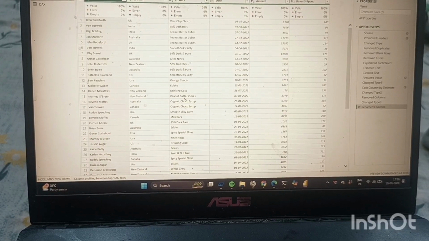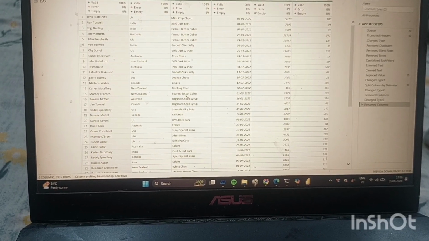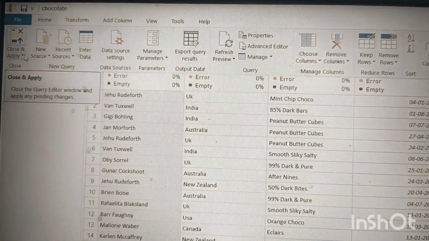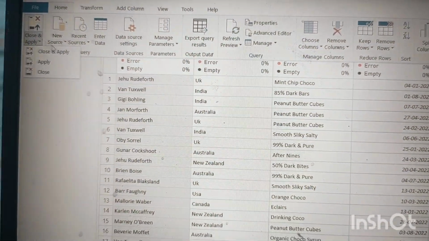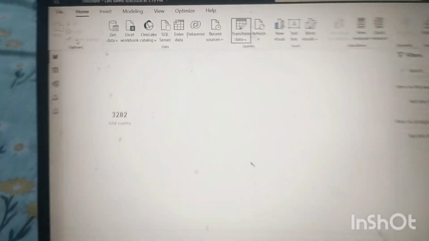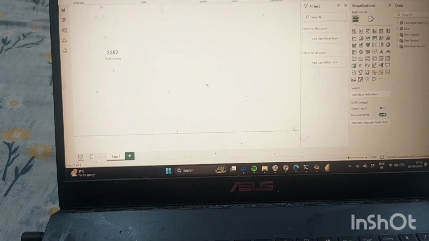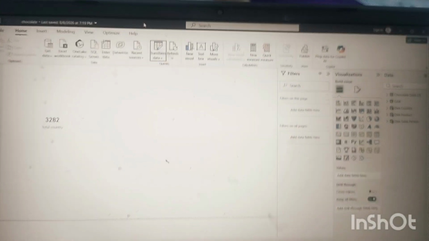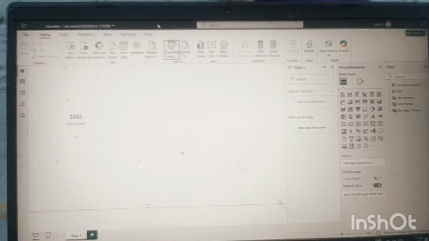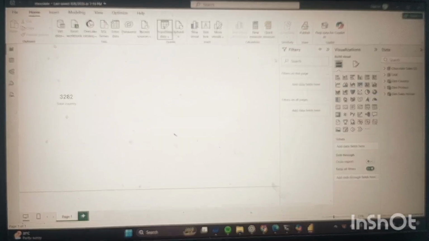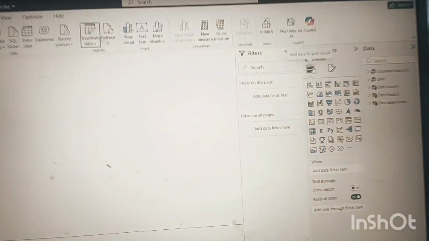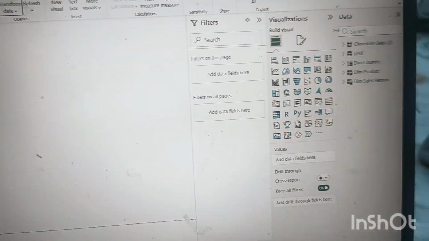Now, after clicking Home, just click Close and Apply, then again Close and Apply. Then you will come again to the Power BI screen. This is the Power BI screen. In the Power BI screen the file will come on the right side, as you are watching here.